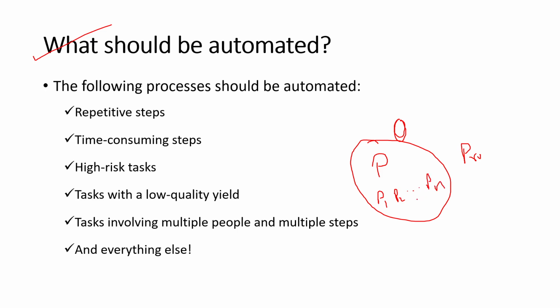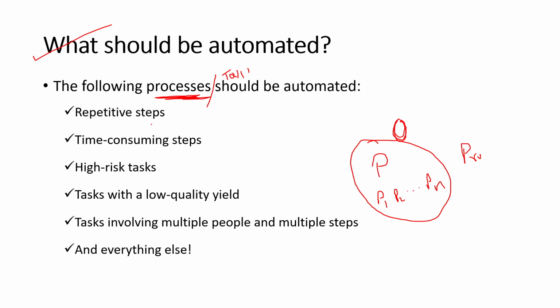Here, RPA is concerned with automating any process inside an organization, right? Before choosing a process, either P1 or P2 or Pn for that matter, for automation, we need to understand which process or task should be automated first.